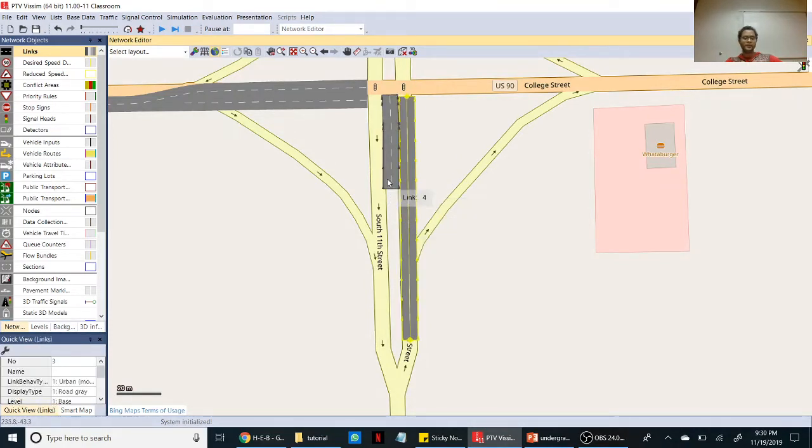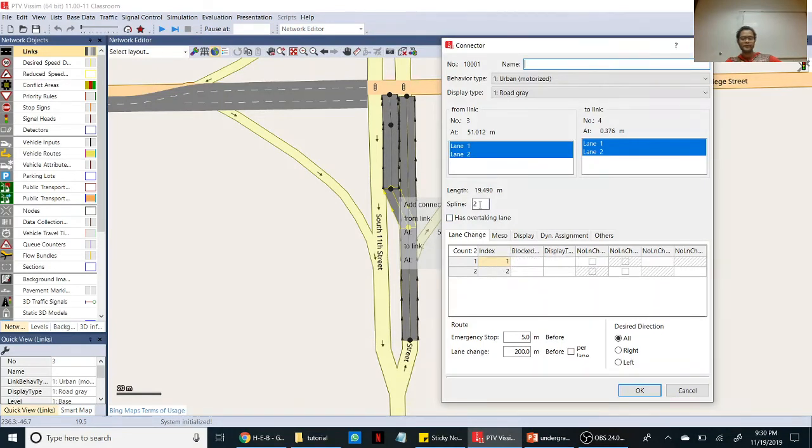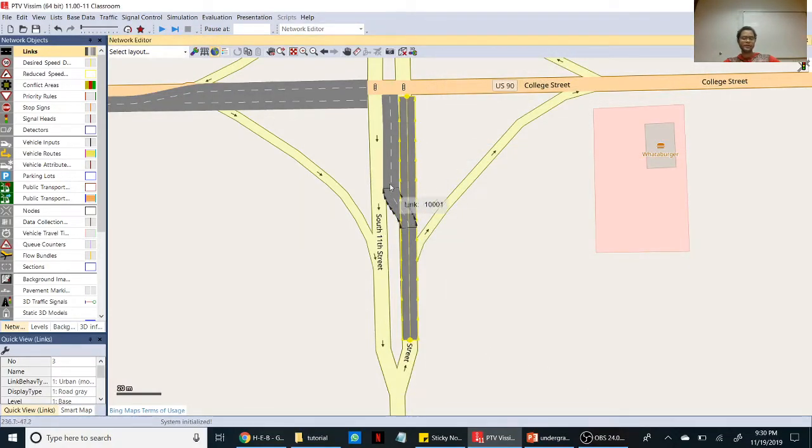Now you have to connect this with both, control. Sometimes you won't be able to connect, just make sure you have it in that. You can connect it, give spline 10, click OK, so that from both lanes they can go for a left turn.